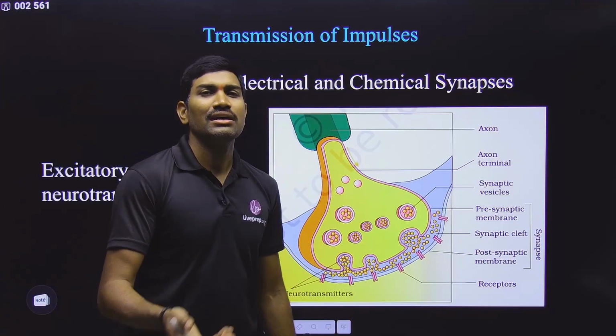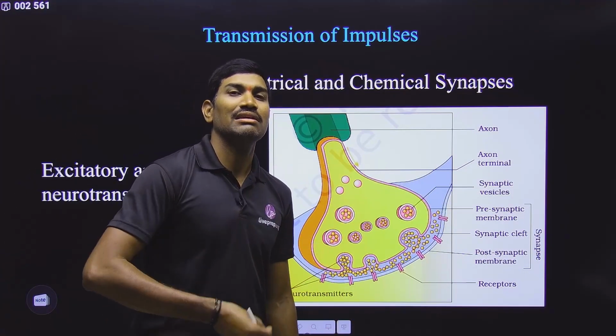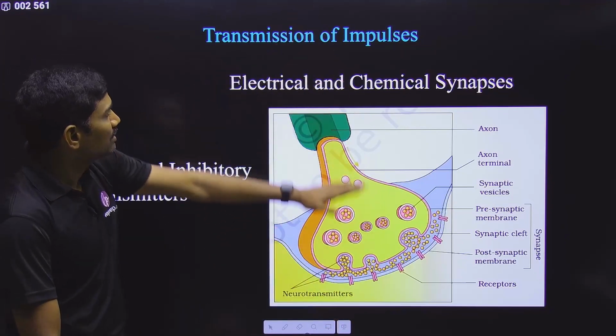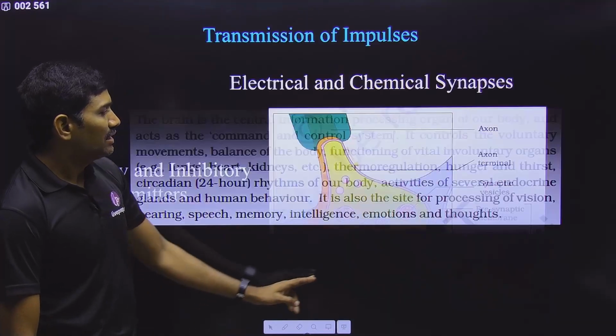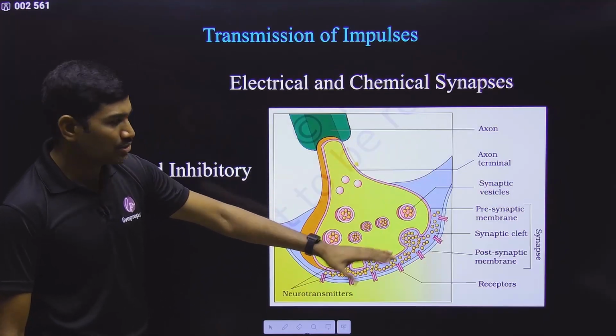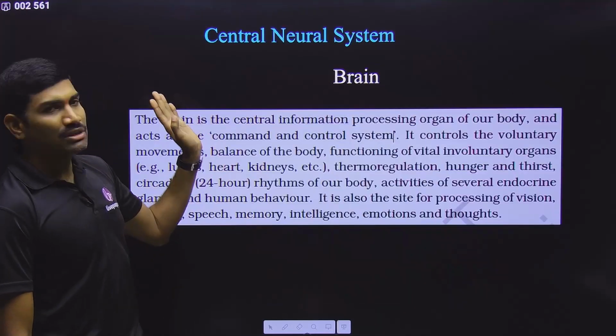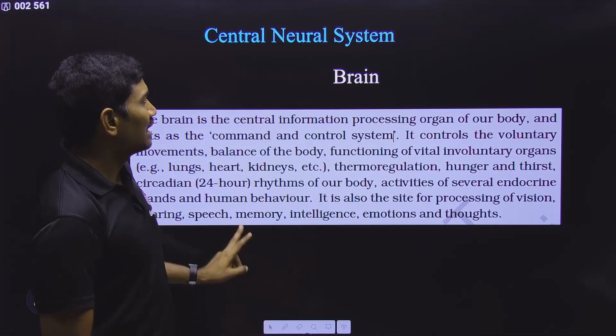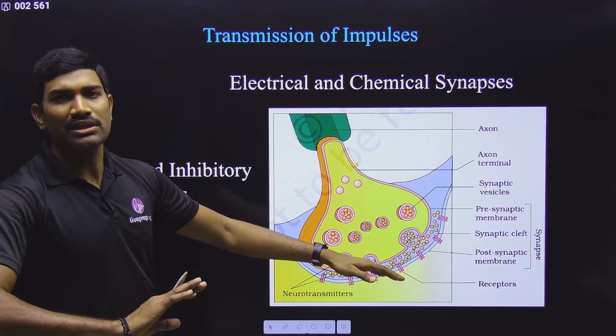Different neurotransmitters are involved in different mechanisms, with different purposes. Clear? This is about the transmission of the nerve impulse, and synapse and everything I have explained. These things are very simple. So with this, the neuron structure, nerve impulse generation, conduction, and transmission of impulse, everything is completed.